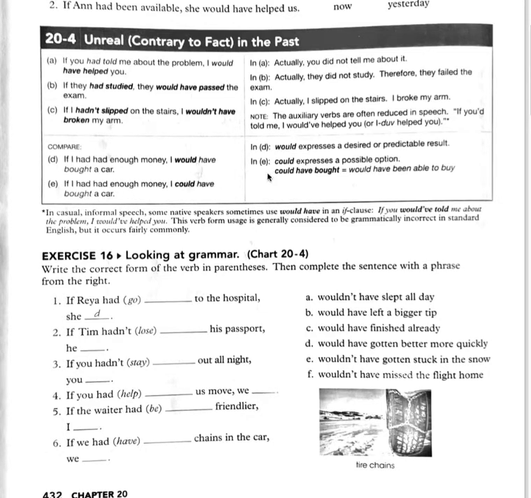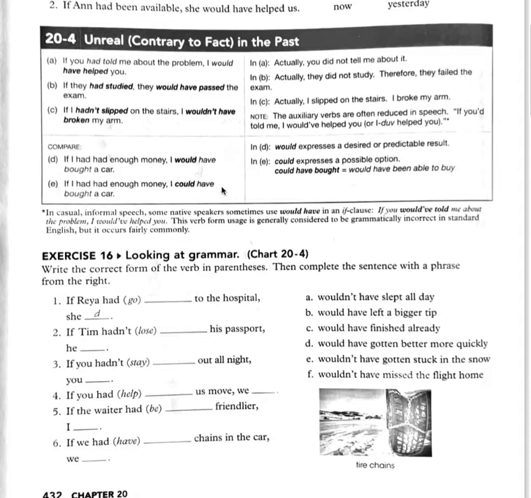So in E, could expresses a possible option. Could have bought means would have been able to buy. So here, I could have bought a car, I could have bought a house, I could have bought a motorcycle, I could have gone on vacation for a month. Any of those are possibilities. That's the difference between would and could in unreal situations in the past. Would limits you to one option, but could gives you more options, more possibilities.